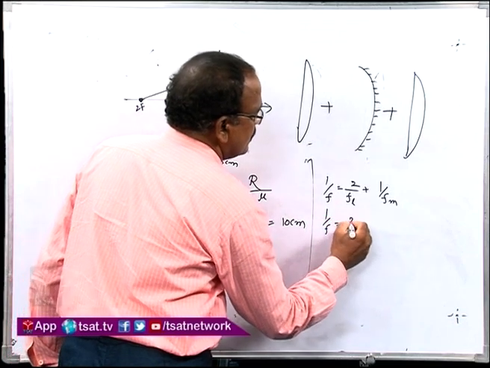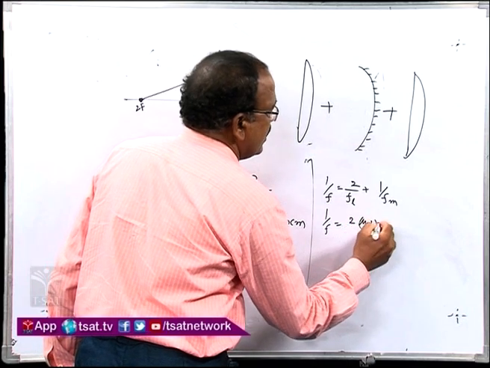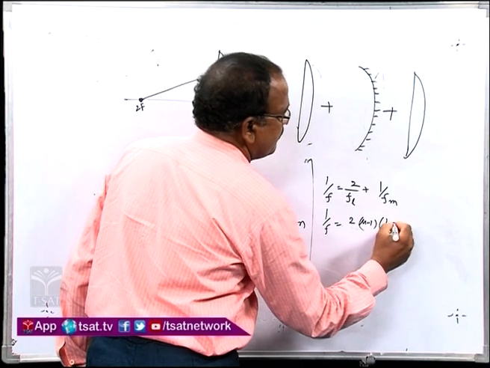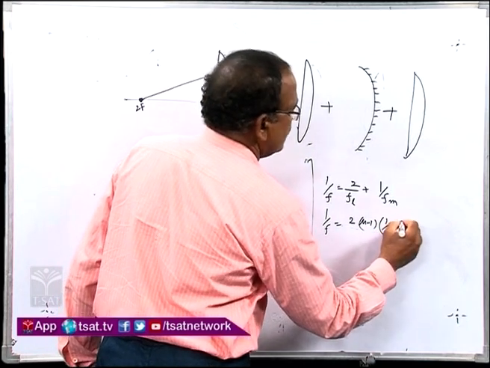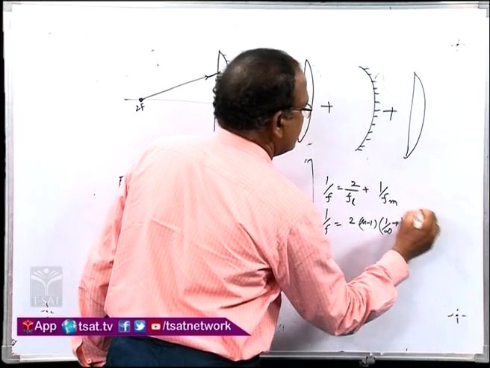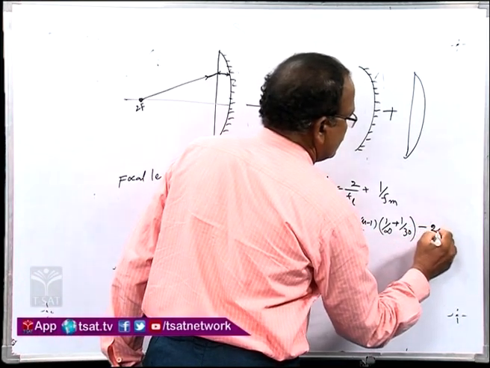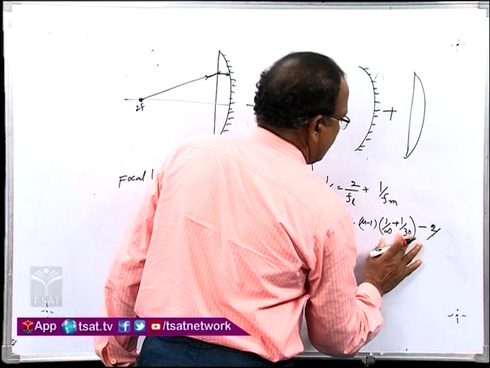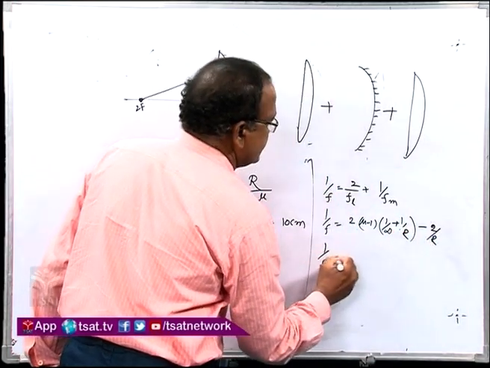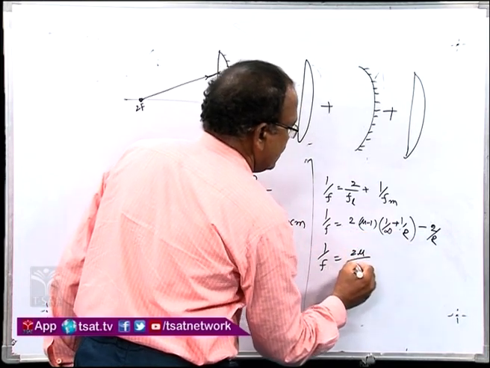This is the 2 by FL. Now, for FL we have to use the lens maker's formula, and next 1 by plano-convex, 1 by infinity, and next this is the plane surface, 1 by 30 centimeters. So, we can take this as 2 by r, the radius of curvature, and when you take this it is r also. Now, simply we can get this effective focal length. Now, the 2 mu by r cancels.